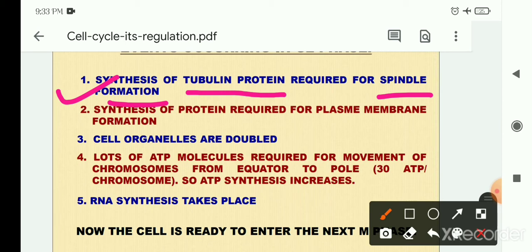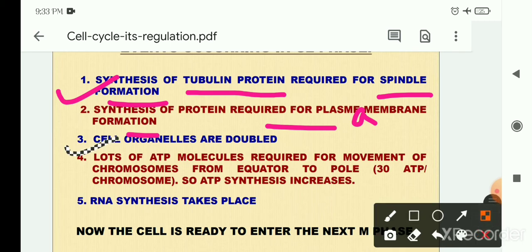Then the synthesis of protein required for the plasma membrane. Sorry, there is a spelling mistake here, it is plasma. So the synthesis of protein required for plasma membrane formation is also done here. Then the cell organelles are doubled. So all the cell organelles, if it is a plant cell, then the vacuoles, the chloroplasts, then mitochondria, Golgi body, everything will be doubled, as in the animal cell also.